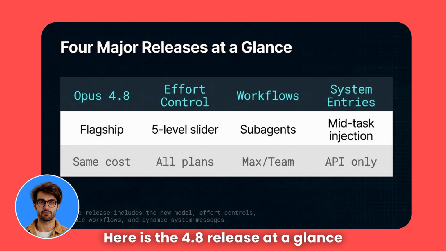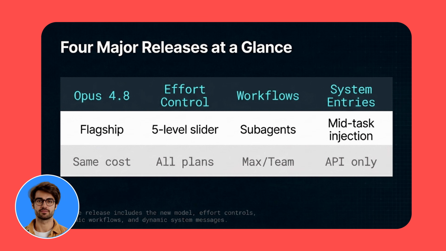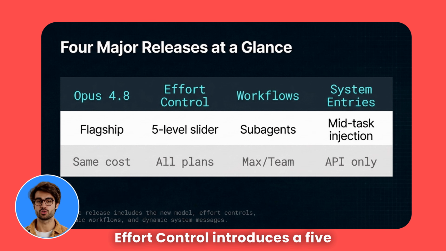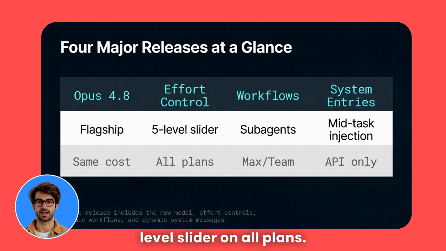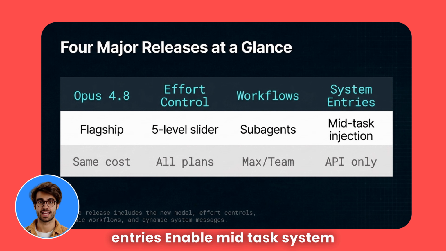Here is the 4.8 release at a glance. Opus 4.8 is the flagship model at the same cost as before. Effort control introduces a 5-level slider on all plans. Dynamic workflows add subagents for Max and Team. System entries enable mid-task system message injection via the API.